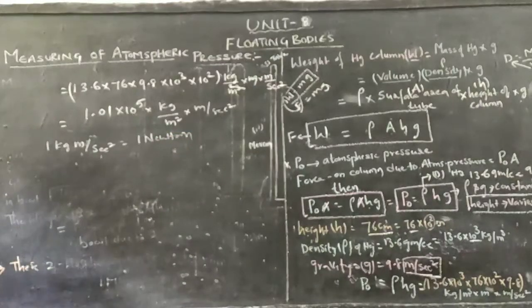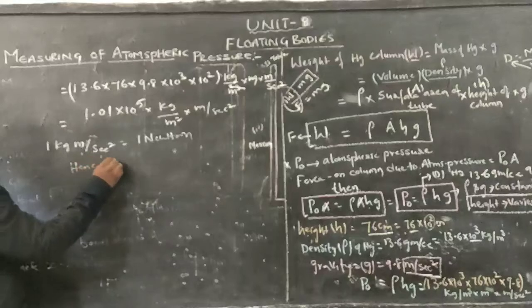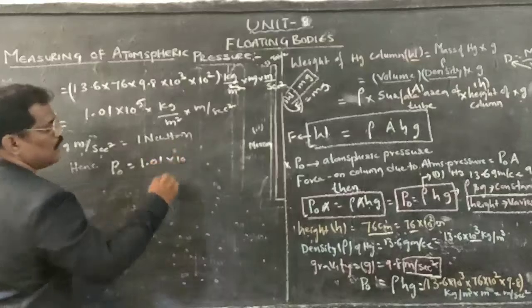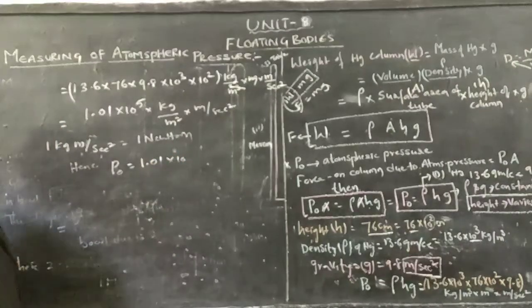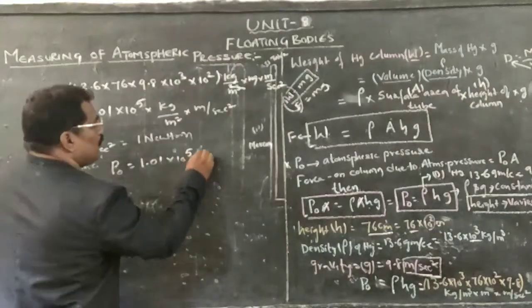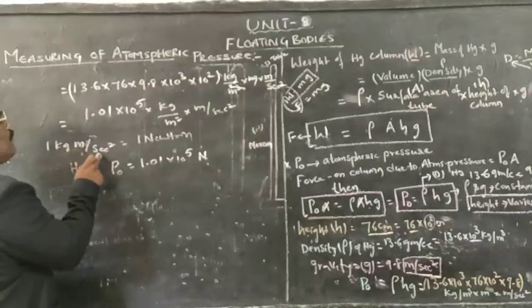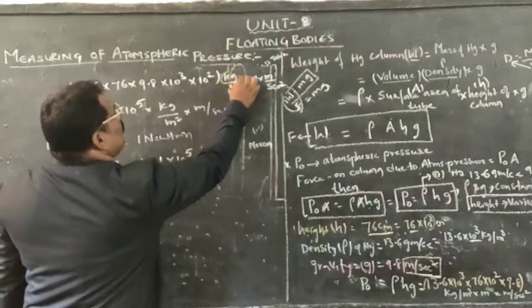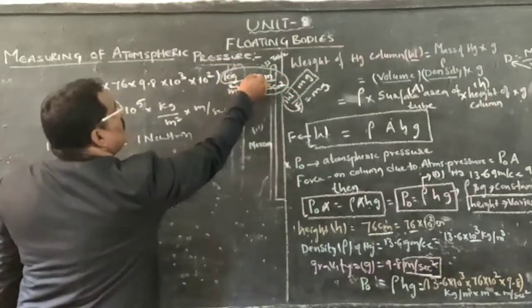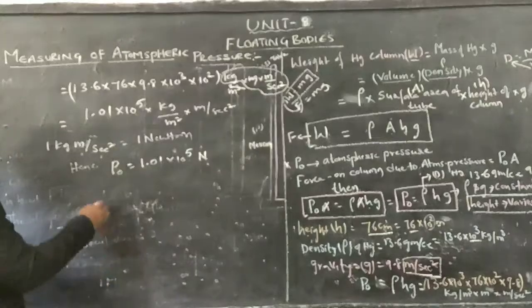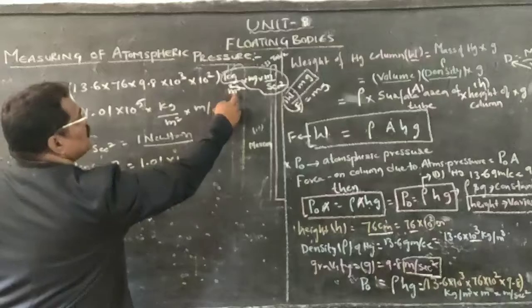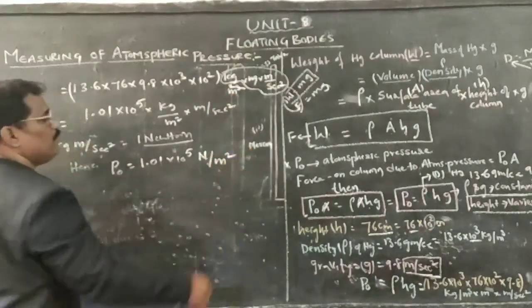Hence, P naught is equal to 1.01 into 10 to the power of 5 Newton, or kg meter per second square. By 1 meter it gets cancelled. Meter per second square with kg is Newton. Therefore, Newton is completed. What else remains? Meter square is remaining.